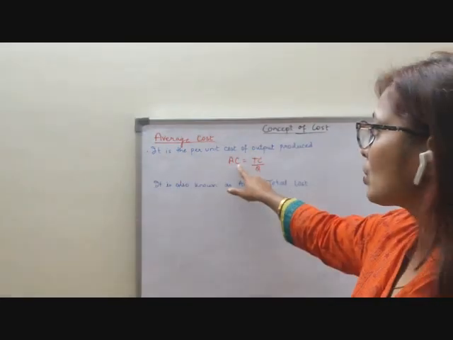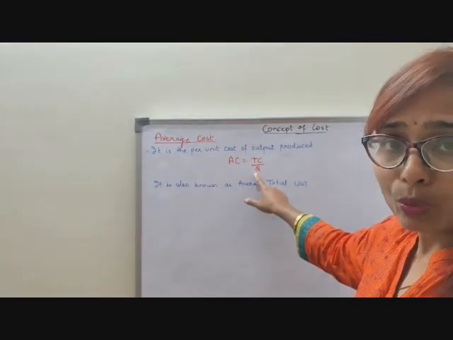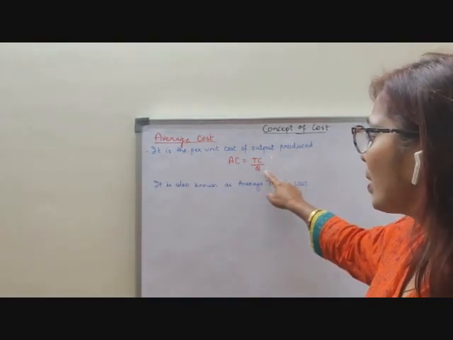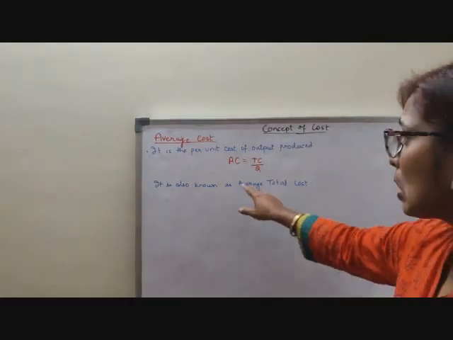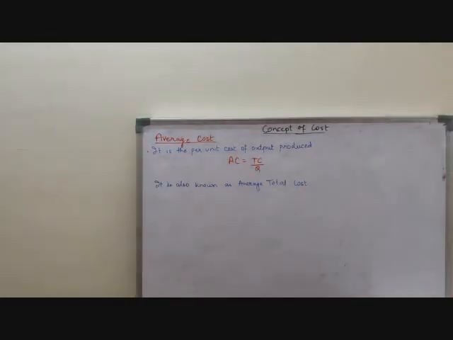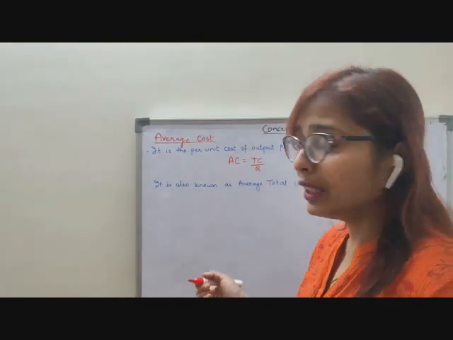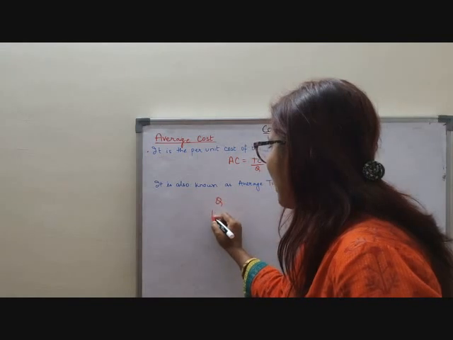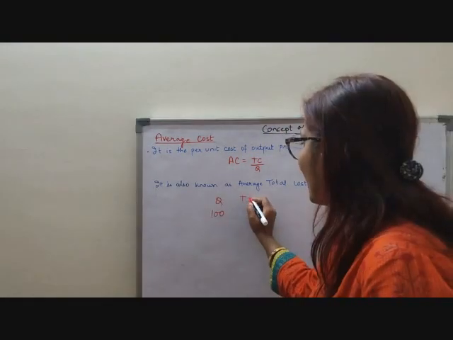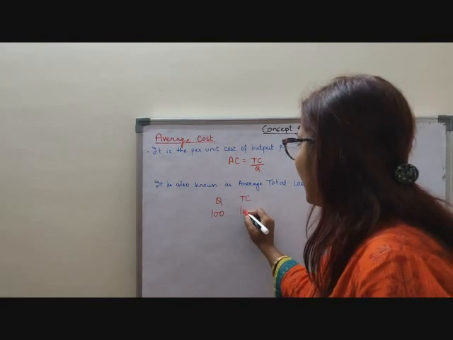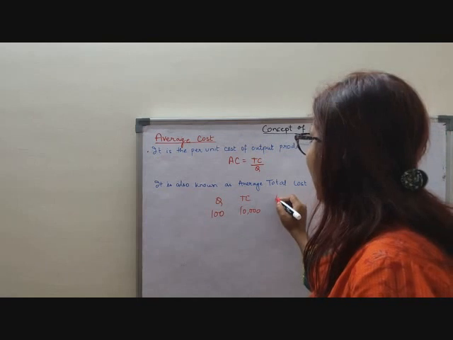Now average cost is equal to total cost by Q. Q means the output. So total cost by output if we do, we will get our average cost. It is also known as average total cost. Now for example, suppose I want to produce 100 pens. Clear? So I want to produce 100 pens and my total cost for producing 100 pens is 10,000 rupees. Suppose. Clear? Now, what is my average cost?